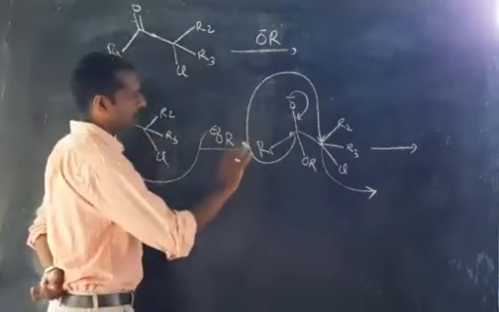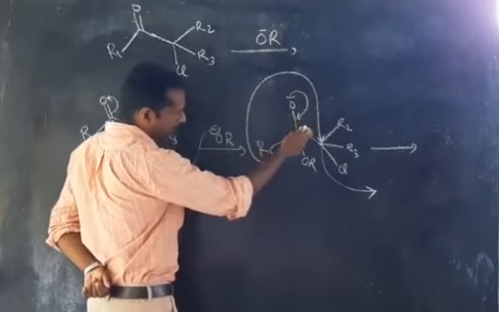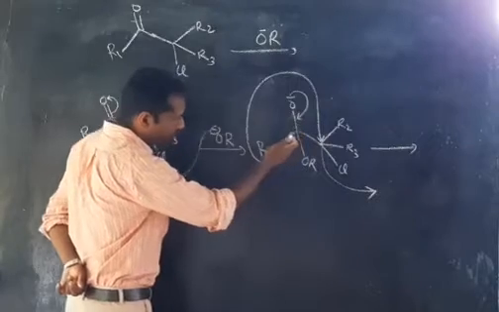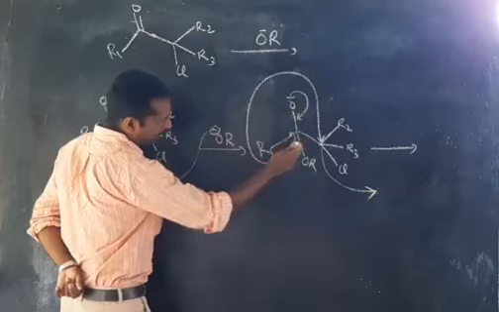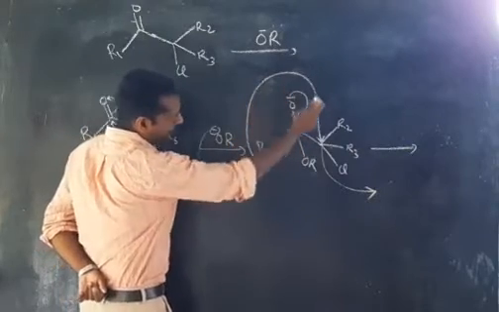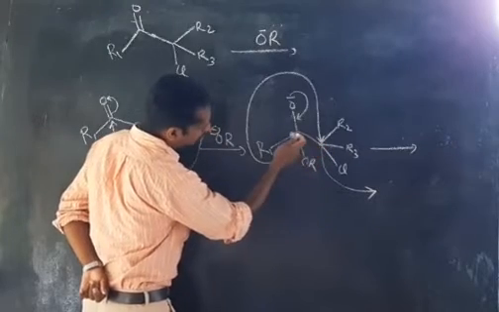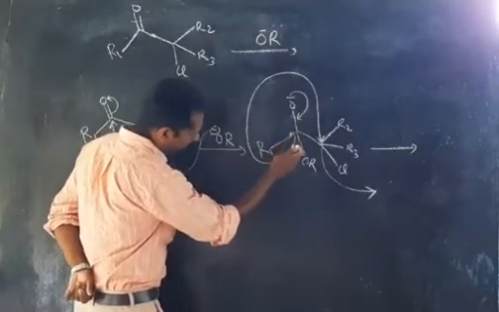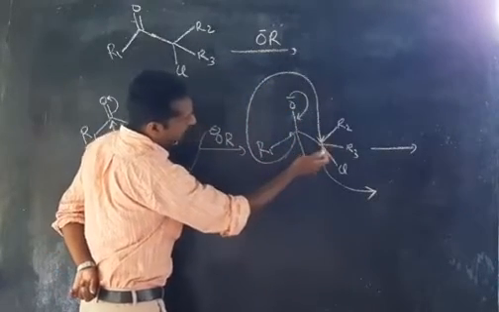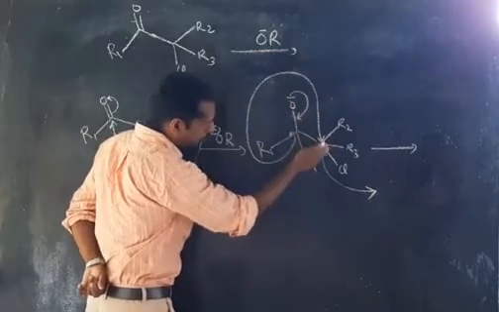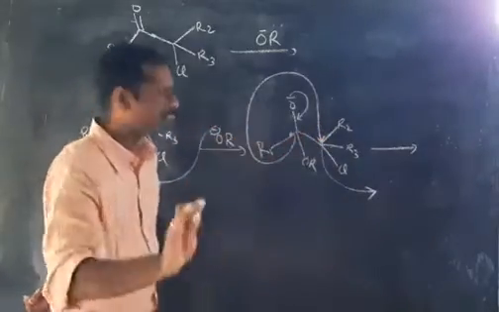Once again, look very carefully: when this comes back, here it will become a double bond. Then this alkyl group R1 breaks from this carbon and migrates to this other carbon, which is also a polar carbon because of the CCl bond. When R1 attaches to this carbon, this Cl will be removed from that carbon.